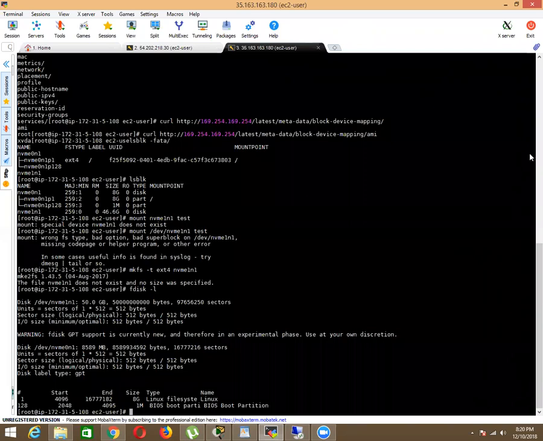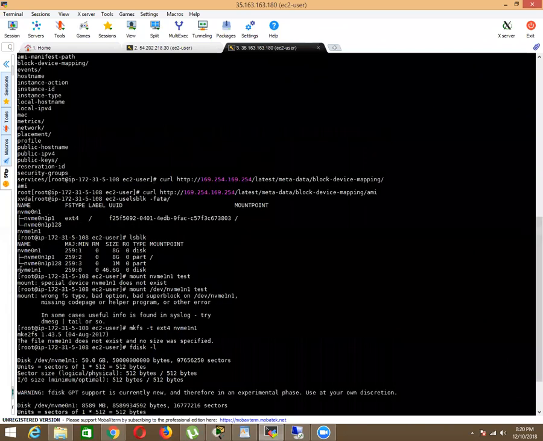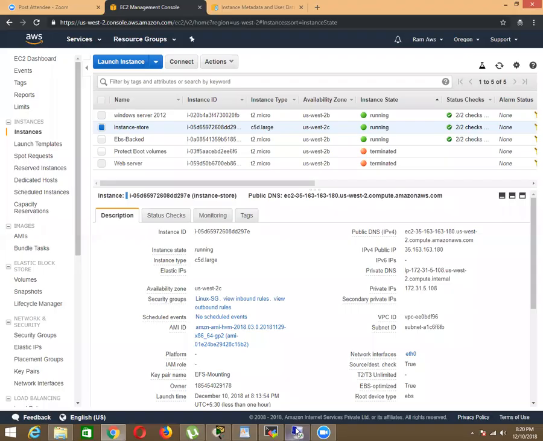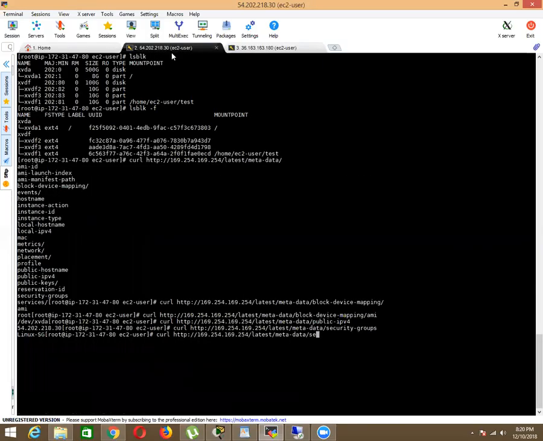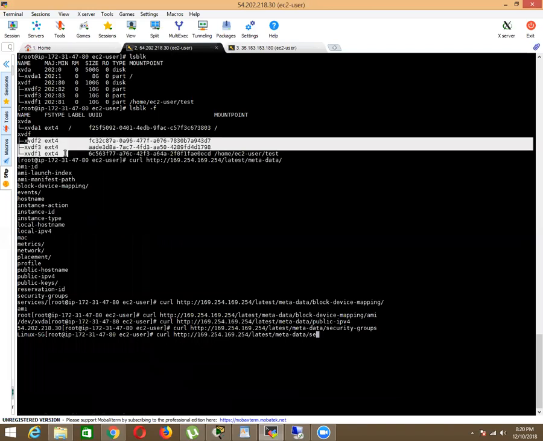So I think I need to check this one. What I'm going to do now here, I'm going to mount some content, and after you restart the machine, the content will be lost. Where? In your ephemeral. But the same thing if you do for EBS volume, the content will not be lost. See the EBS volume, how it looks like.